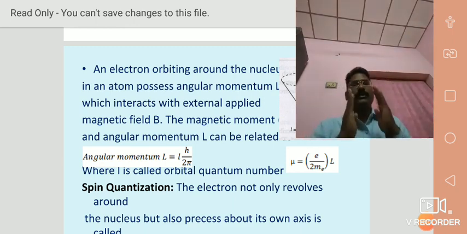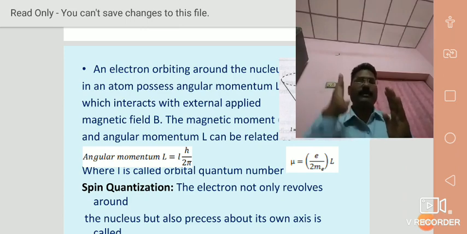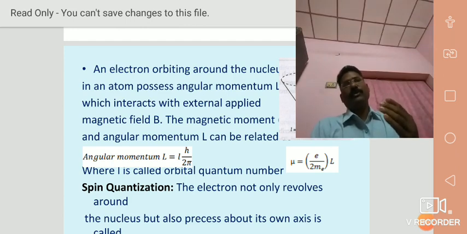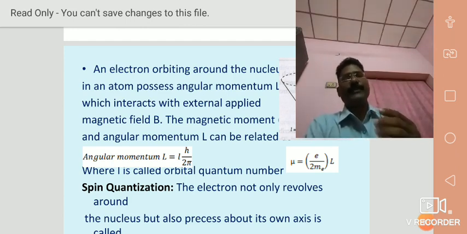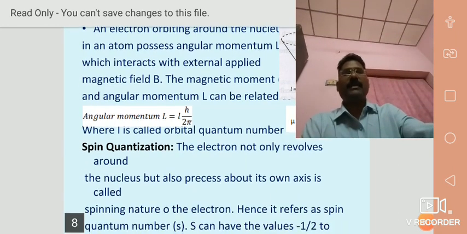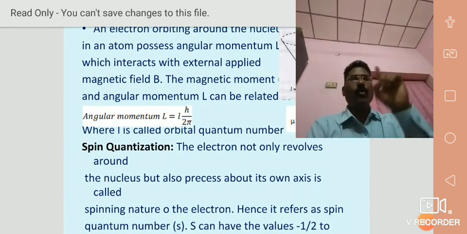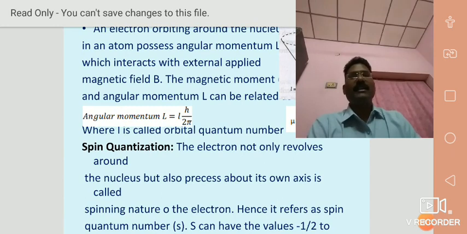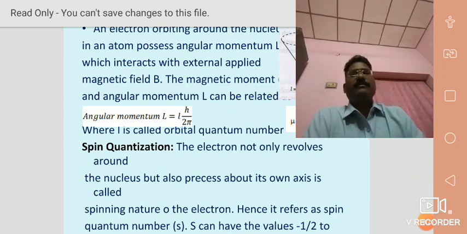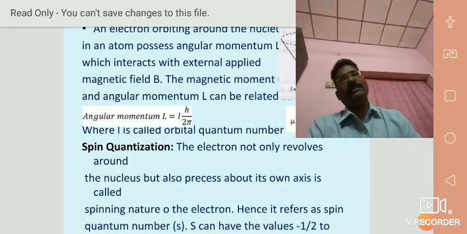Next one, second topic. We have two new topics. Space quantization is already discussed. The next new topic is spin quantization. The electron not only revolves around the nucleus but also precesses about its own axis, which is called the spinning nature of the electron. How? The precession motion of the electron about its own axis.